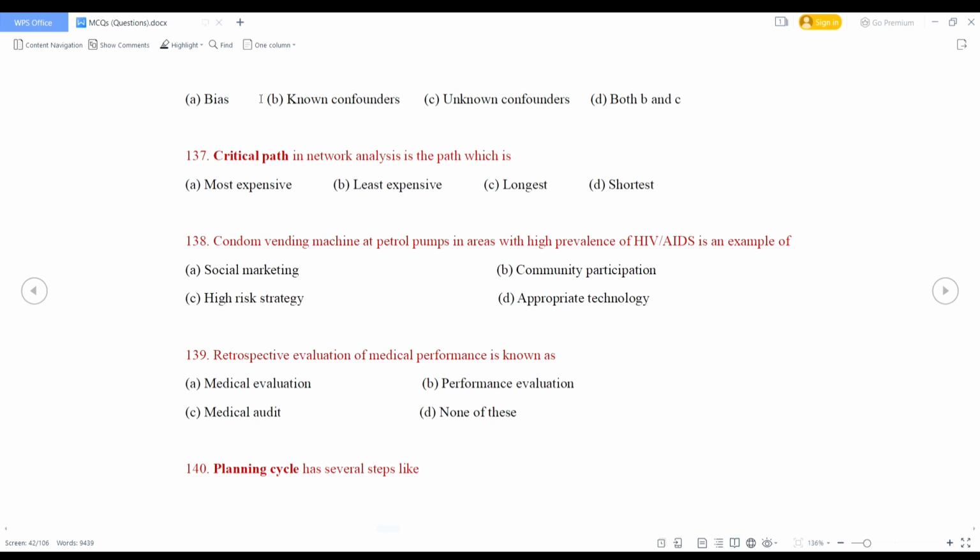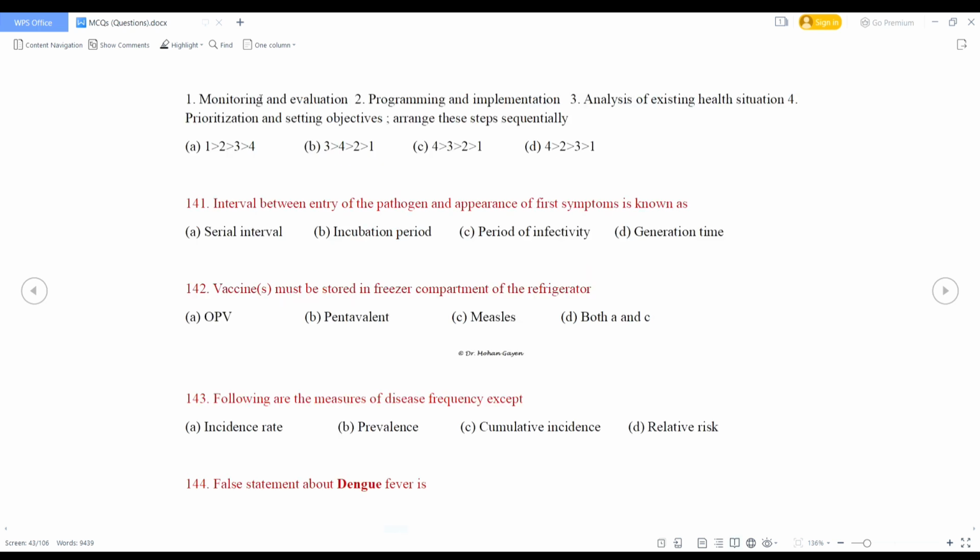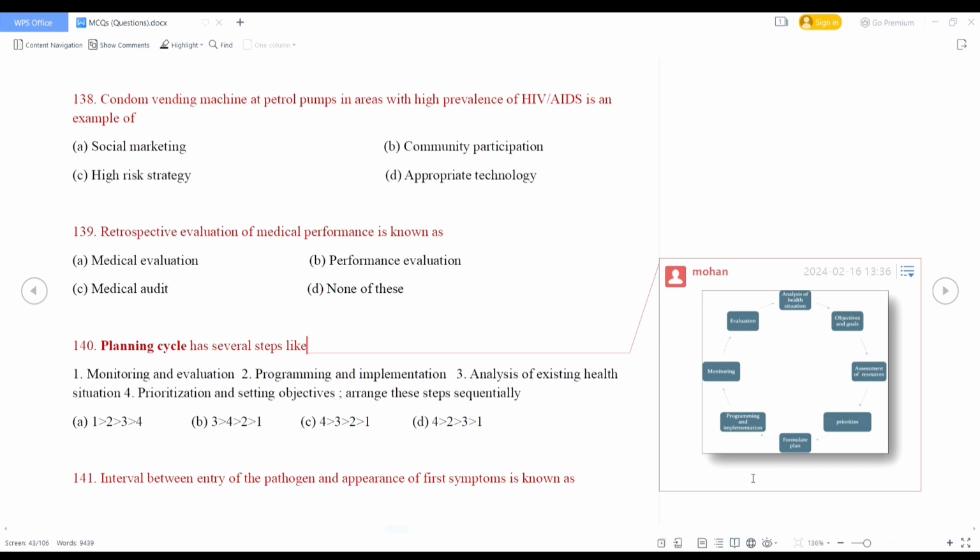Planning cycle has several steps, like, see the steps and arrange it sequentially. First is analysis of health situation, then objectives and goals fixation, then assessment of resources, then priorities, formulate plan, programming and implementation, then monitoring, then evaluation, then again analysis of health situation.